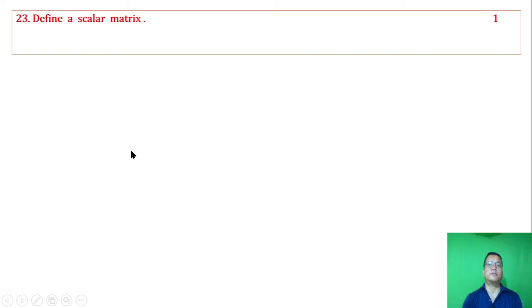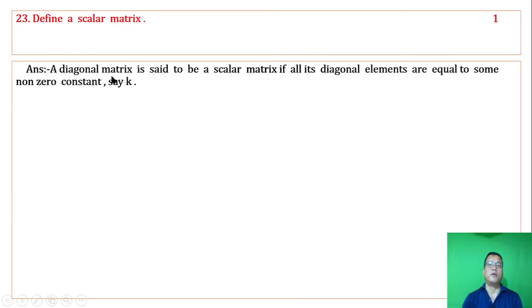Define a scalar matrix. A diagonal matrix is said to be a scalar matrix if all its diagonal elements are equal to some non-zero constant, say k.